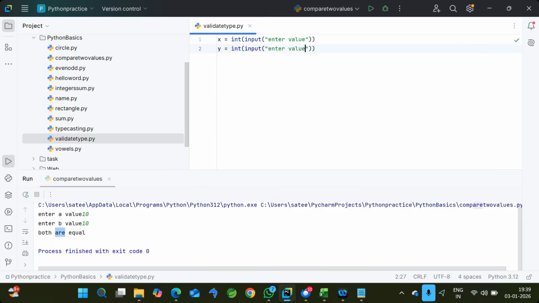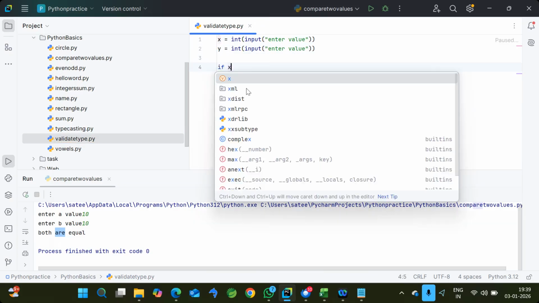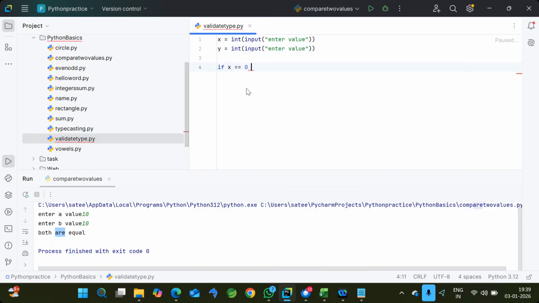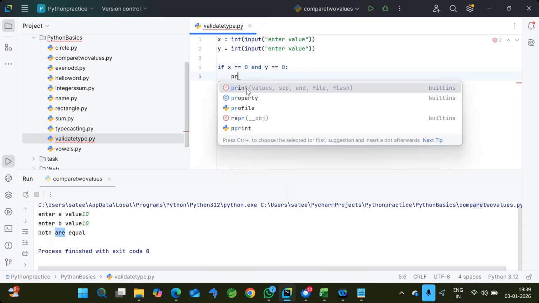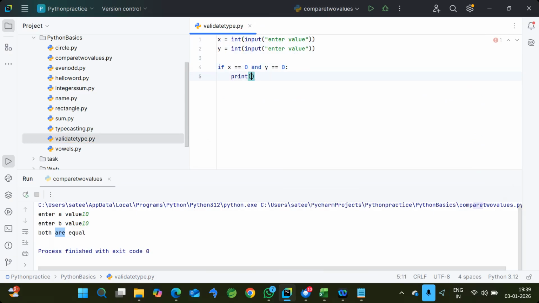The first case: if the user has given x equal to 0 and y equal to 0, then it's the center point. Both are 0 means it is the origin. That's why we used the and operator. And means it should satisfy both the conditions, left and right.